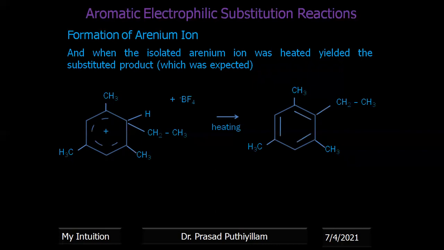So that is the final product obtained, and the previous one, the arenium ion, that is the intermediate state or the resonance stabilized state, got isolated. Once it is isolated, it becomes a proof that the arenium ion does exist, and the aromatic electrophilic substitution reaction follows the arenium ion mechanism.